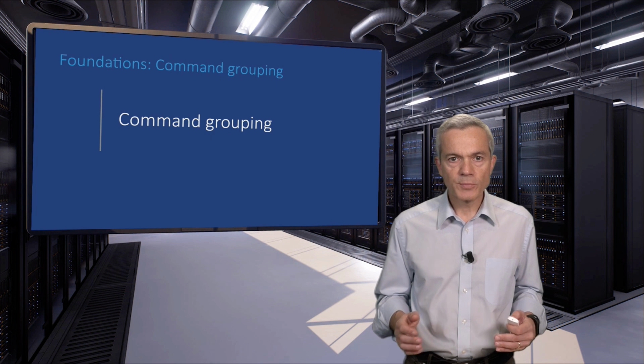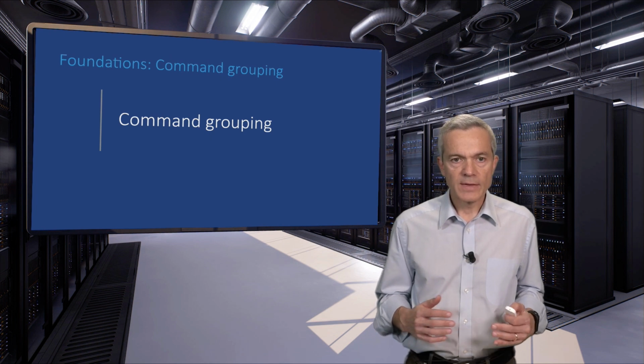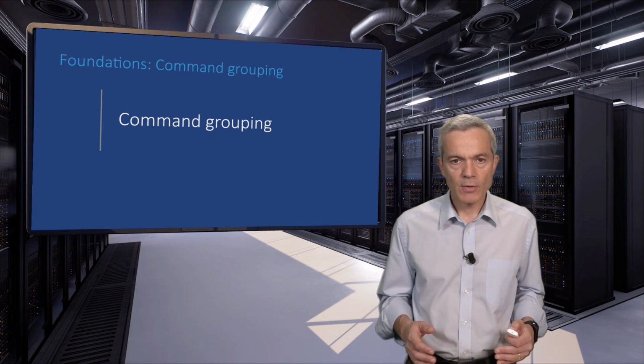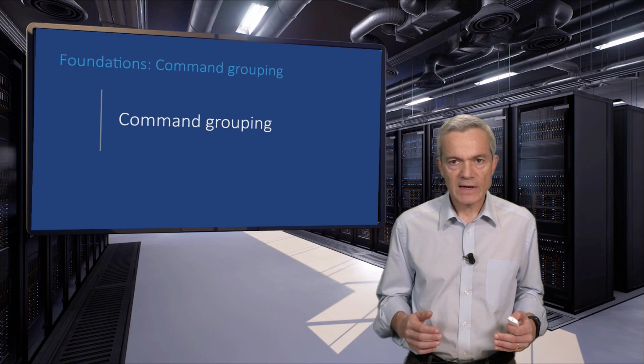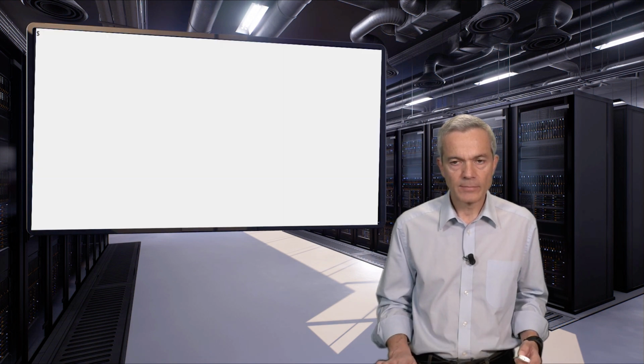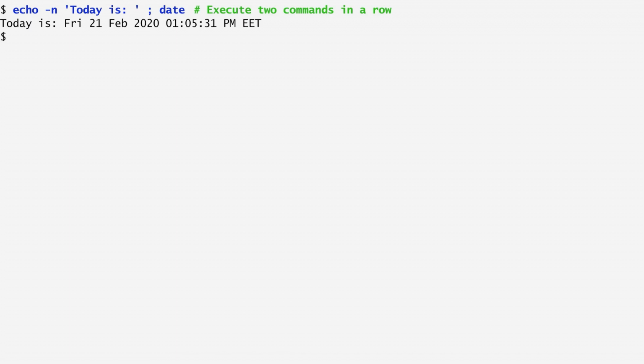We can also group together various commands. This is very useful because we can combine their outputs into a single output and redirect or pipe that together as one. With a semicolon, we can separate commands just as we do with a new line. So in this example, I first print today is, and then the actual date, and both are executed together, providing the result we see.